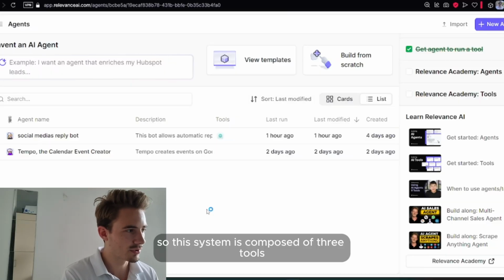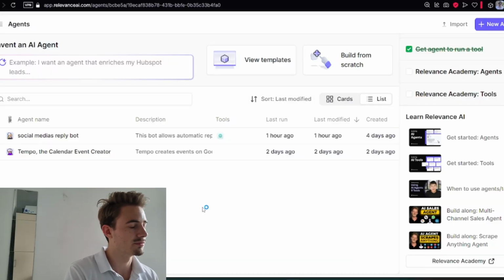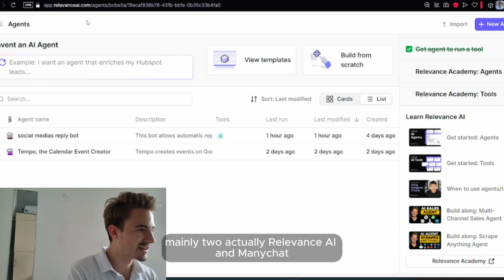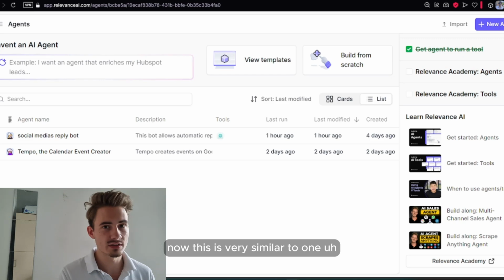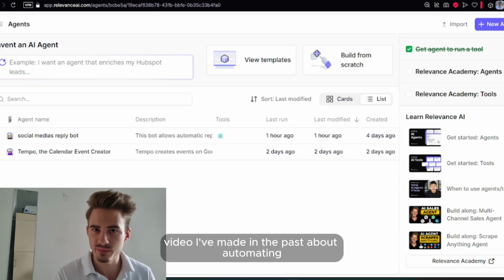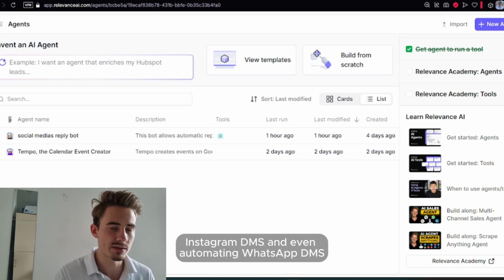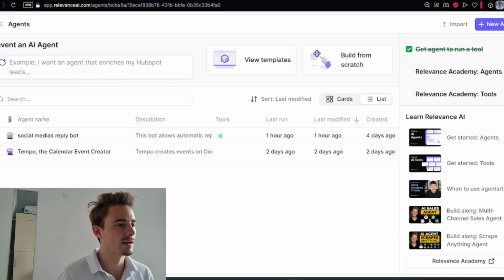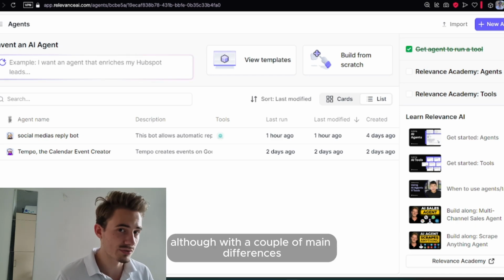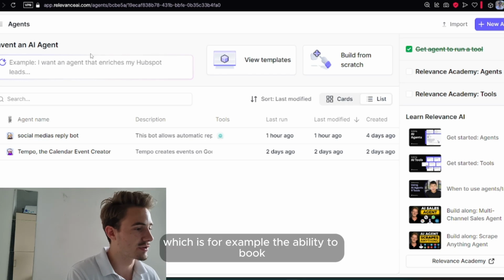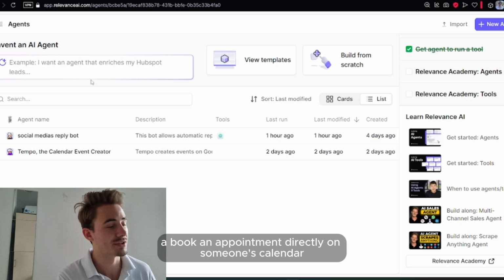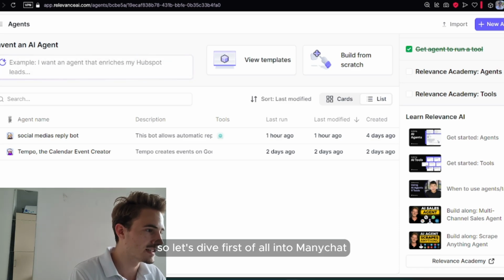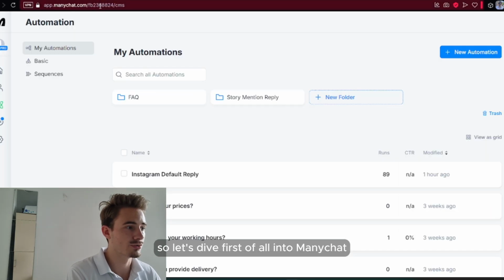So this system is composed of 3 tools, mainly 2, actually. Relevance AI and ManyChat. Now, this is very similar to one video I've made in the past about automating Instagram DMs and even automating WhatsApp DMs, although with a couple main differences, which is, for example, the ability to book an appointment directly on someone's calendar. So let's dive first of all into ManyChat.